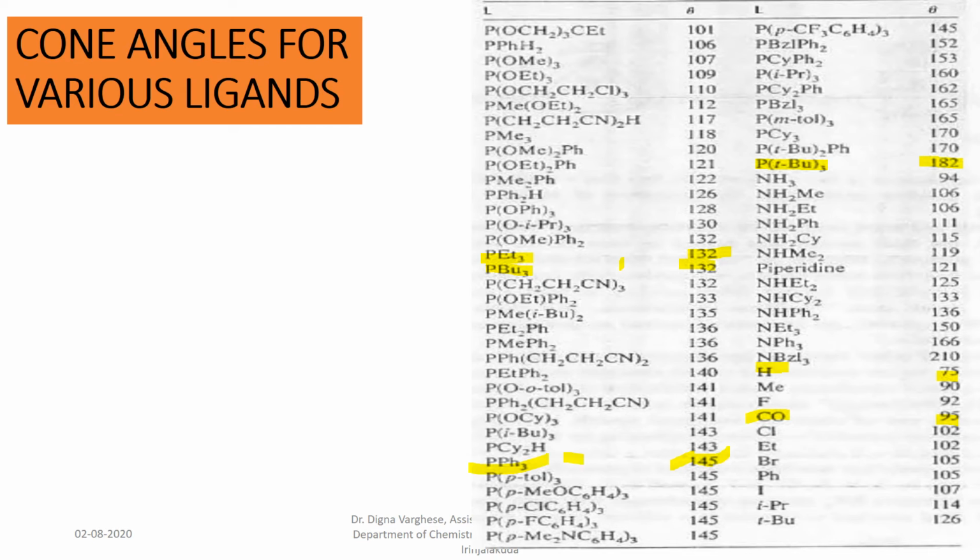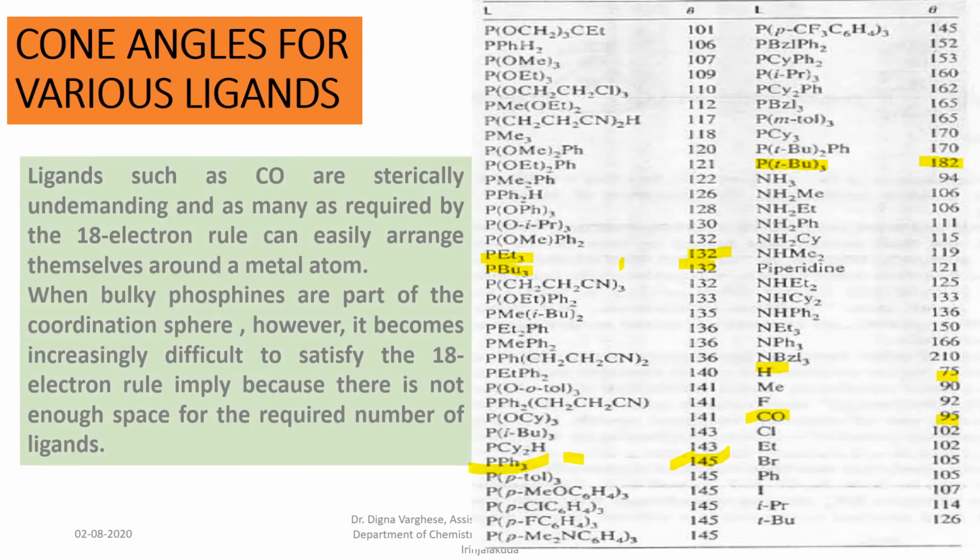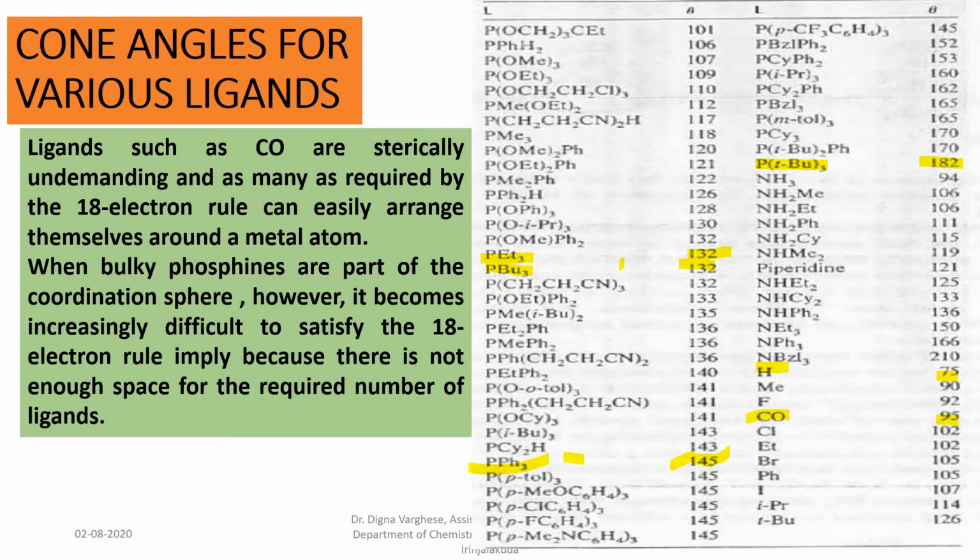Smaller ligands have small cone angles, and bulkier ligands have high cone angle values. Ligands such as carbon monoxide are sterically undemanding, and as many as required by the 18 electron rule can easily arrange themselves around a metal atom.